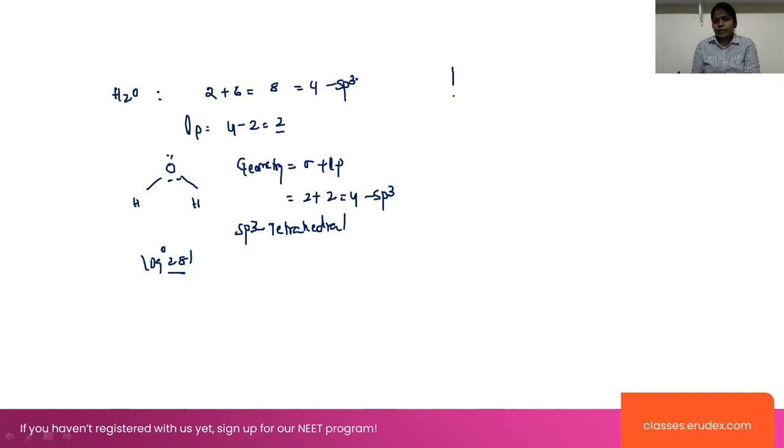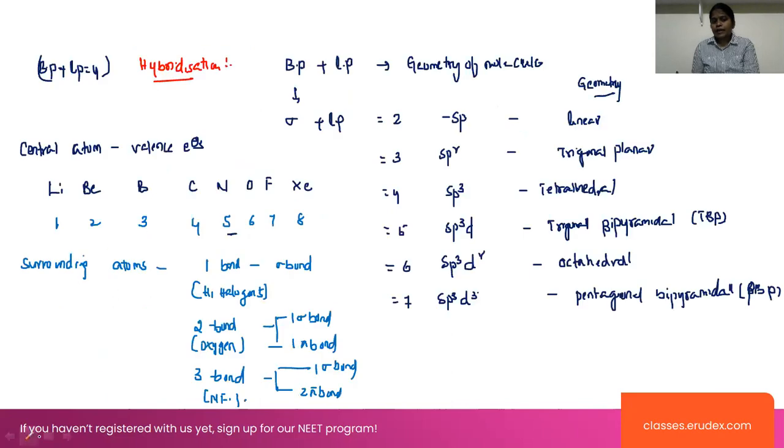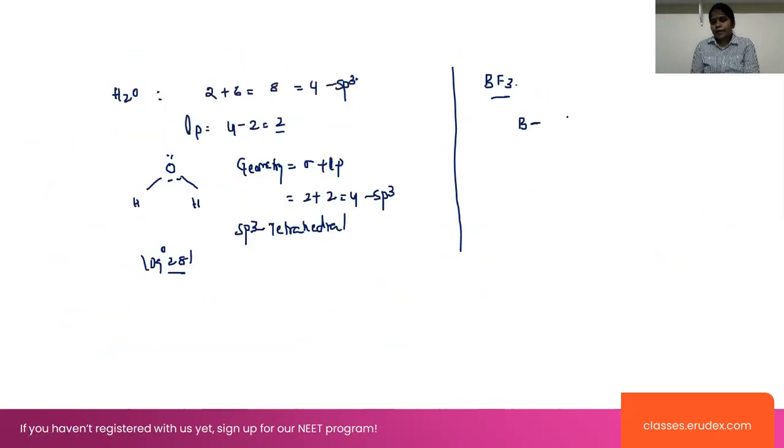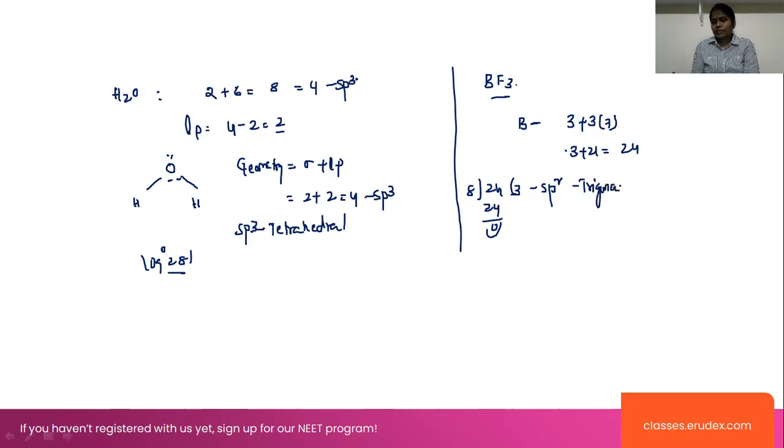Here we are taking one more example, BF3. How many valence electrons are there in boron? 3 valence electrons. 3 plus 3 into 7, that is 3 plus 21, which is equal to 24. This 24 can be divided by 8: 8 3s are 24, and 0 remains. 3 indicates sp2 hybridization, which is a trigonal planar structure.